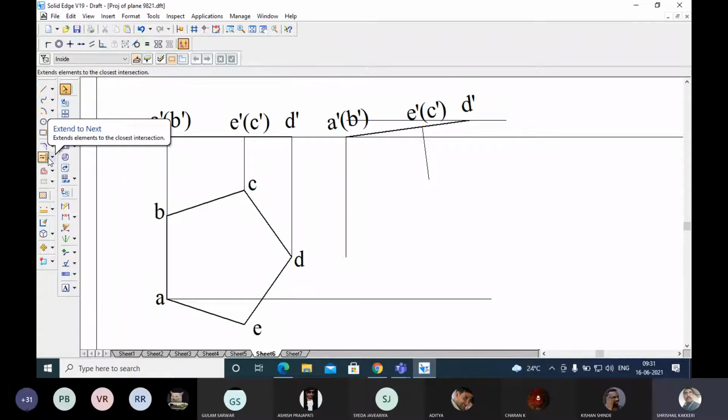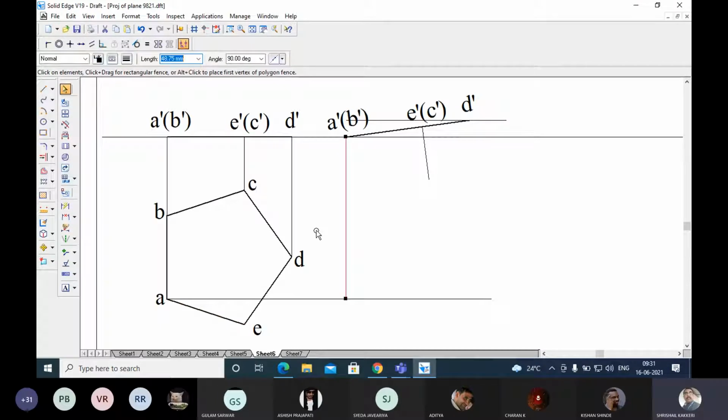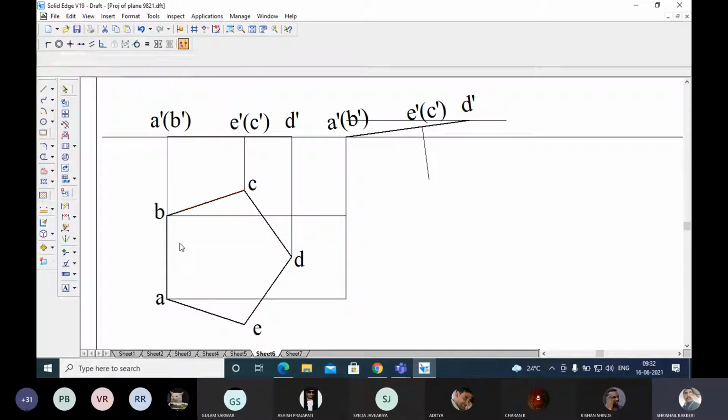So where you are meeting, you see that this A and this A are both meeting at this point. This will be point A. And B, again make a mark on B. Take a line from B and take a line from B. We are meeting at this point. So now these are the 2 points I got.